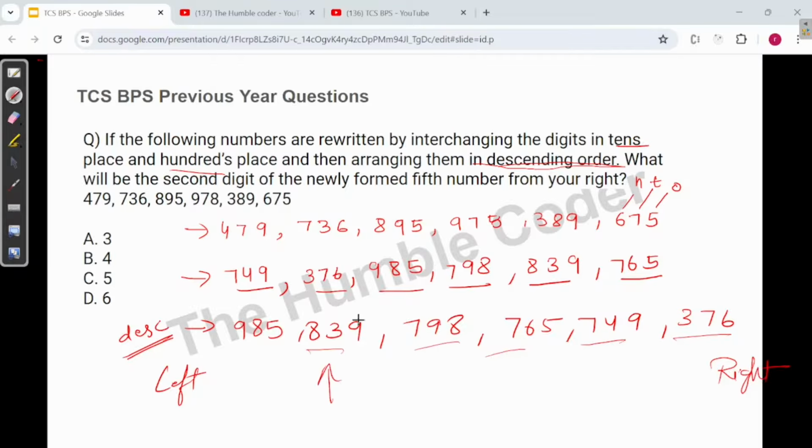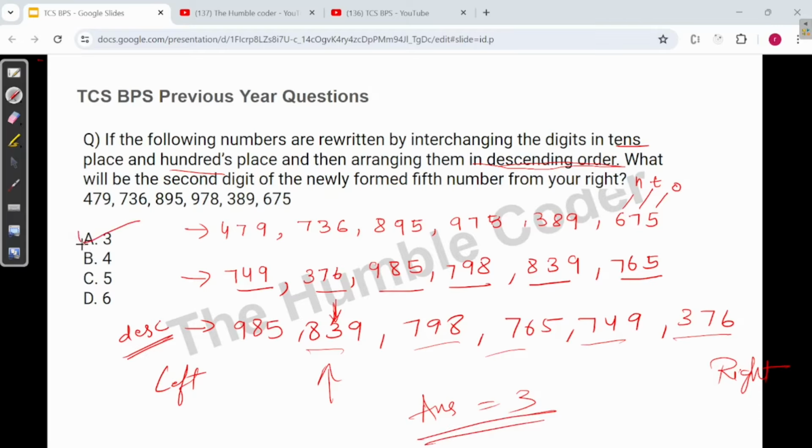Fifth number means, and then in this fifth number we have to find the second digit. So what is the second digit? The middle one, which is 3. So the answer for this question would be 3. So in this case the answer would be option A.